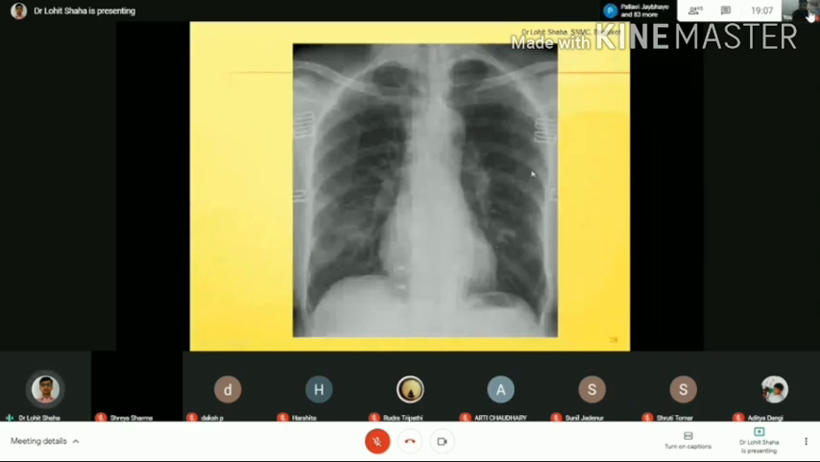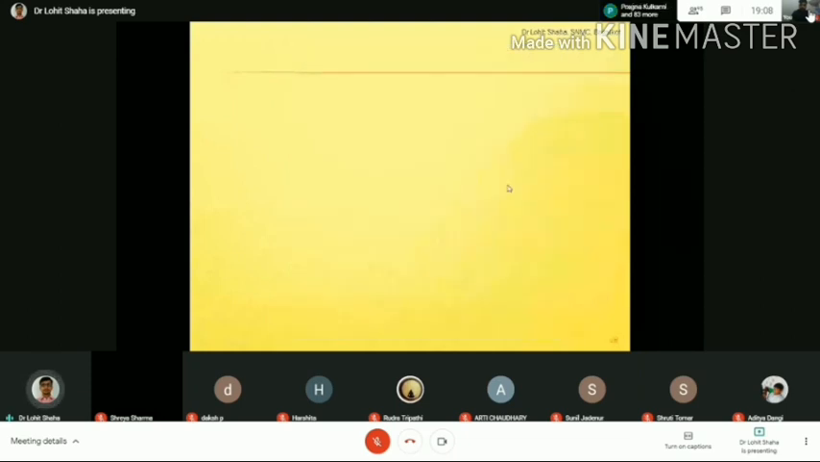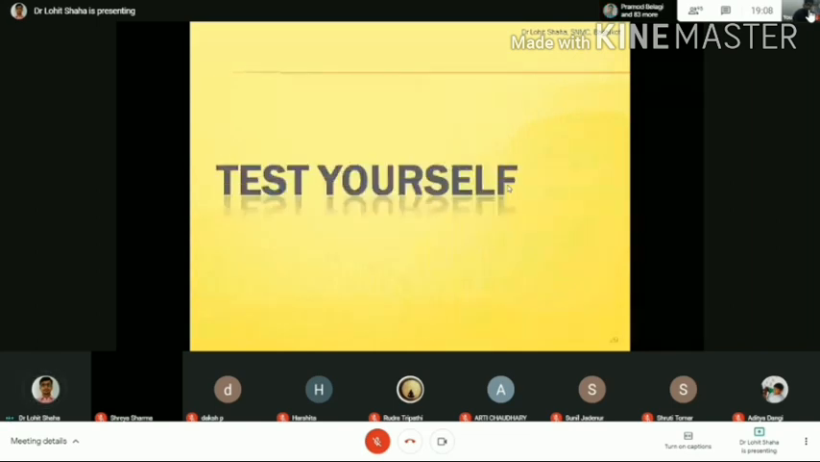We're going to see the consolidation, right? So this is how we are going to observe in the X-ray of the COVID-19 patient. Is it clear? So these are some X-rays. What commonly pathology is involved in the chest region, right? So let us test yourself. Let us find what exactly you have to find out in the X-ray.